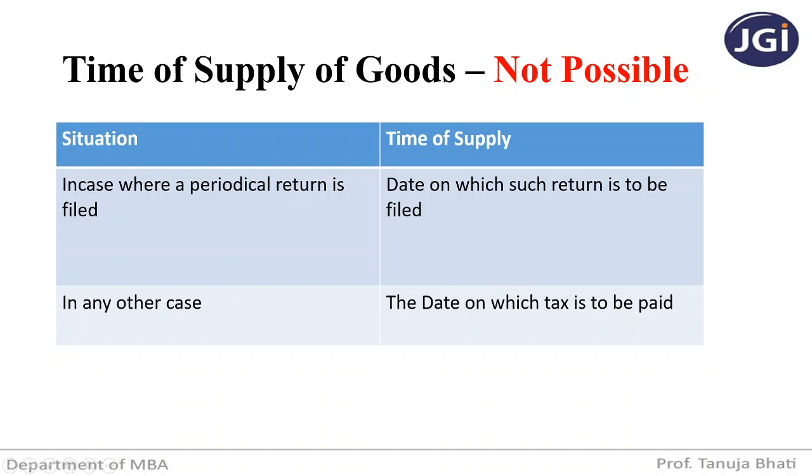GST taxes are usually paid monthly, that is by the 20th of the succeeding month. So suppose it is the month of August, the GST payable for August will be paid on September 20th. So if he is not able to determine the time of supply in any of these cases, then the date on which the tax is to be paid will be the time of supply.